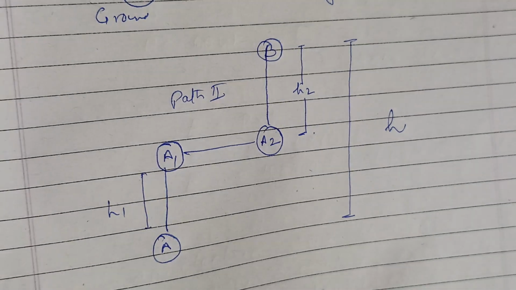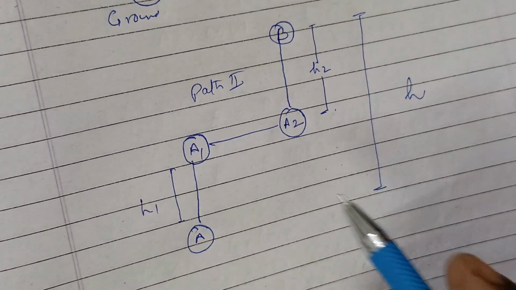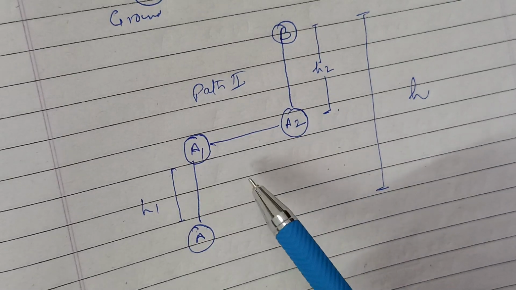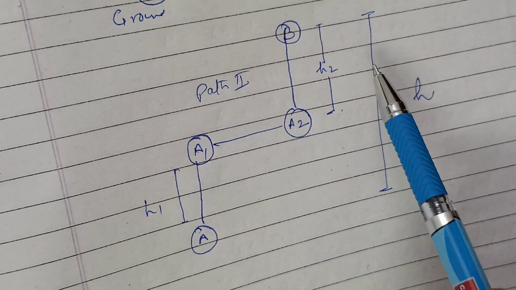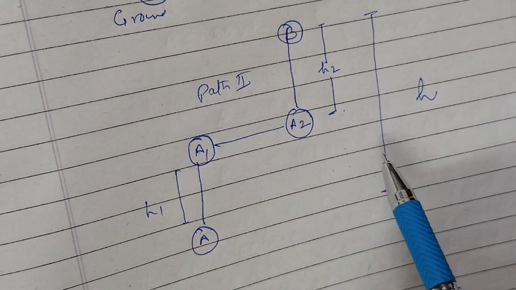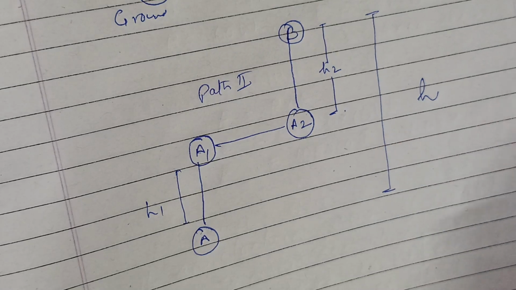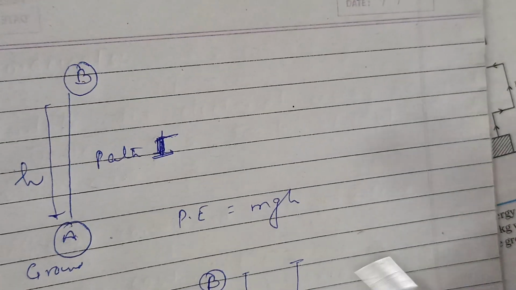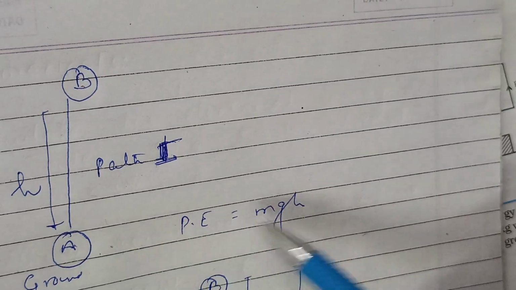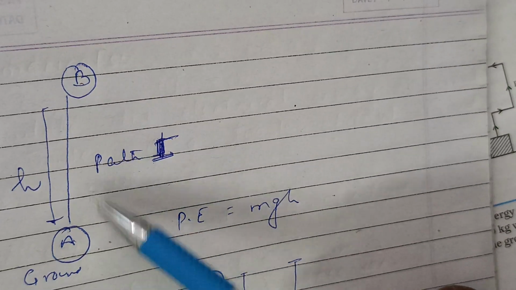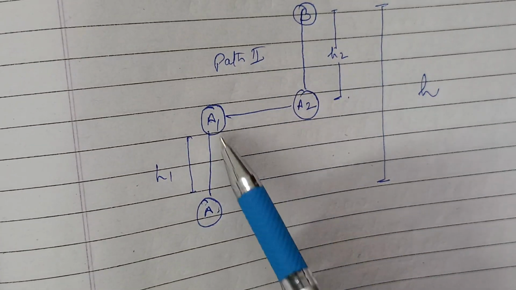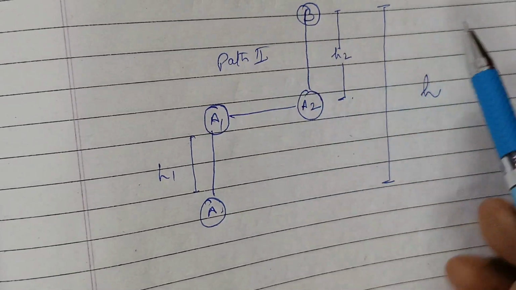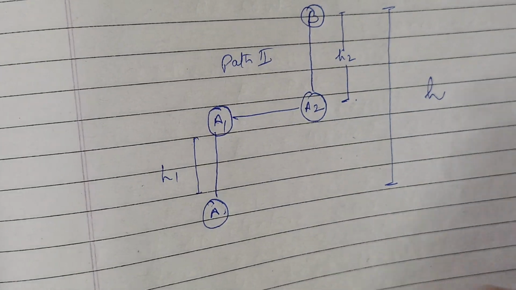Now I'm just trying to explain that potential energy does not depend upon the path it has followed, but it only depends on the difference in height of the initial and final positions. So in the first case, the height is the same, so the potential energy is mgh, as we are just taking it straight from A to B. Now in the second case, for taking the ball from A to B, I'm taking this path, but the height remains the same.